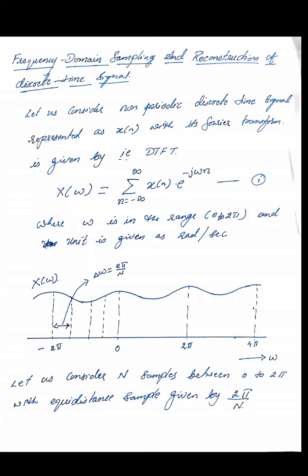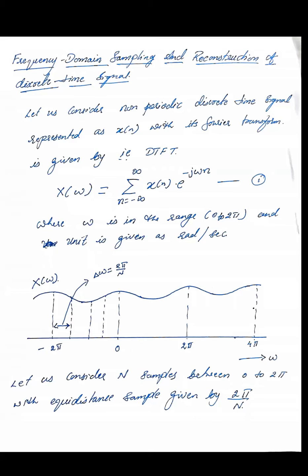First let us understand the derivation of the discrete Fourier transform for a discrete time signal, where omega, as represented in e raised to minus j omega n, is in the range of 0 to 2 pi. We can see a non-periodic signal waveform, as I have shown, varying with respect to omega. So we have the range 0 to 2 pi, 2 pi to 4 pi, like that. Even on the negative side we have 0 to minus 2 pi. So this is the discrete non-periodic signal.